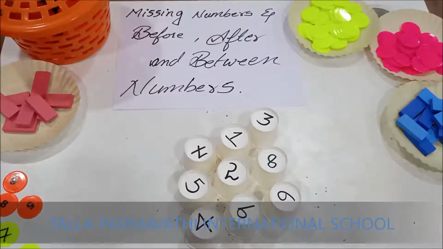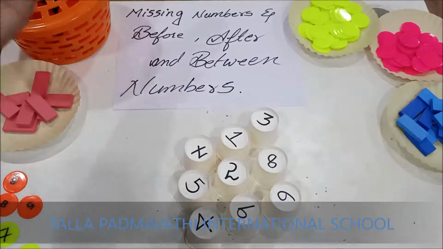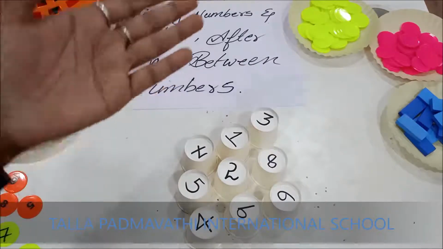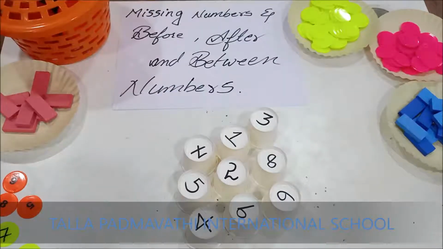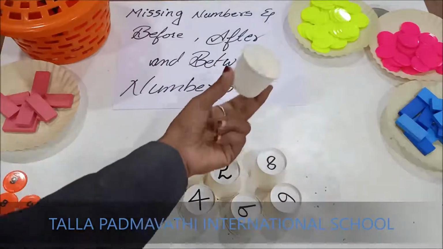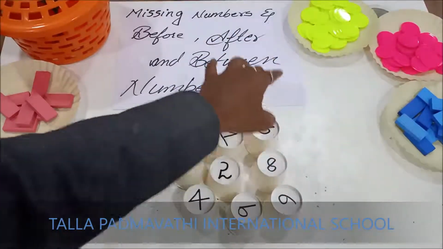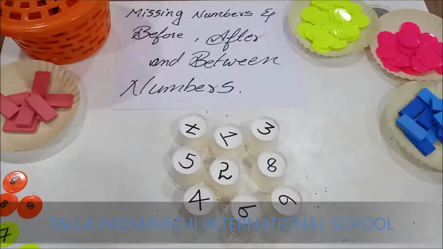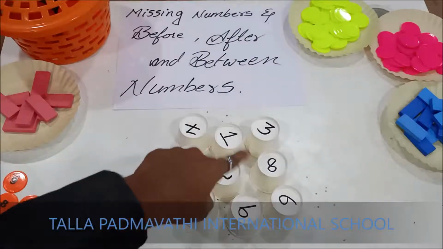So our next topic is missing numbers and before, after and between numbers. So children, here you can see some teacups. You can see the number on the bottom of the cup.